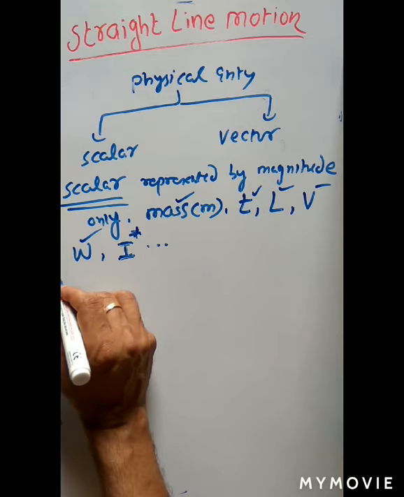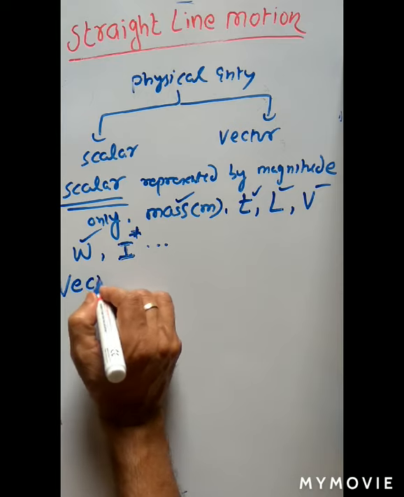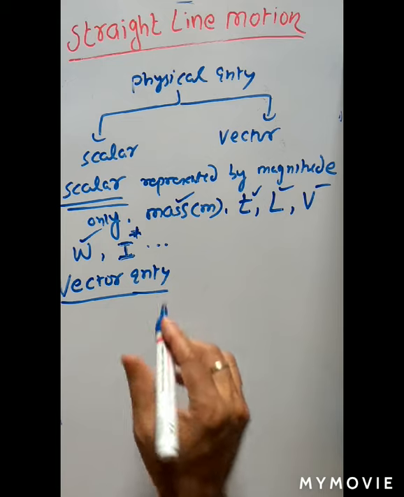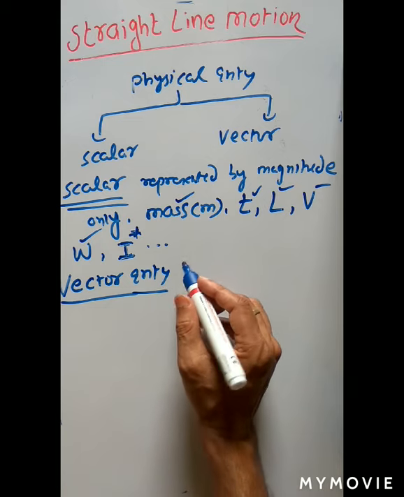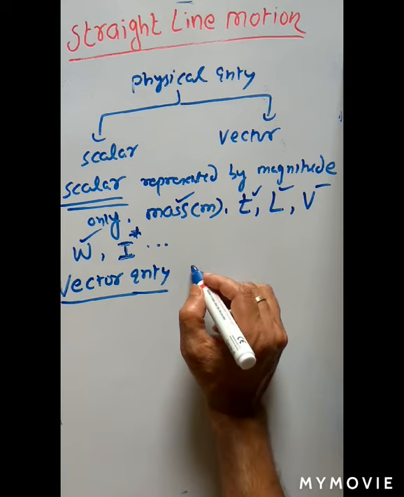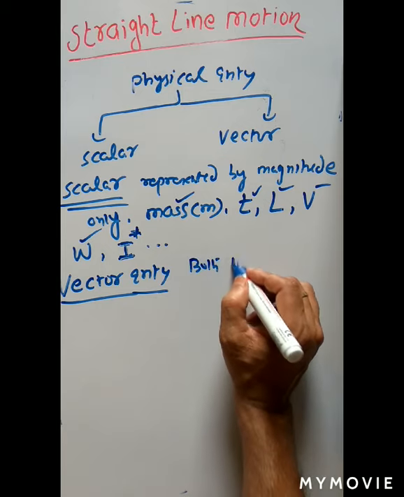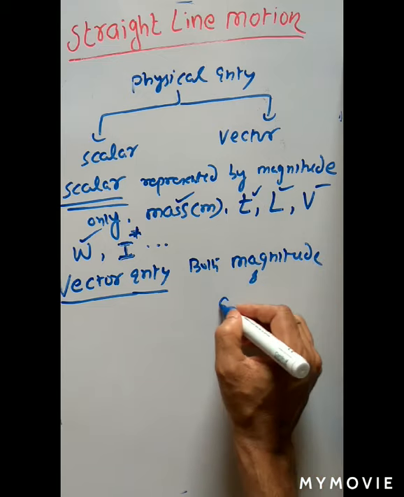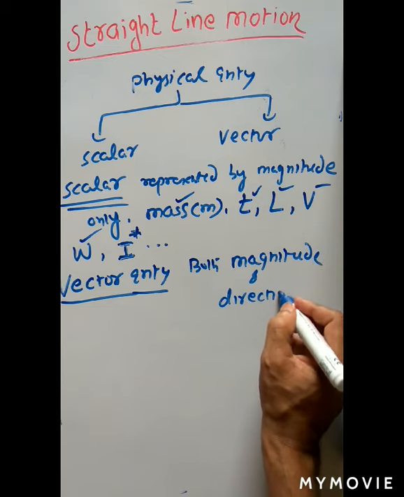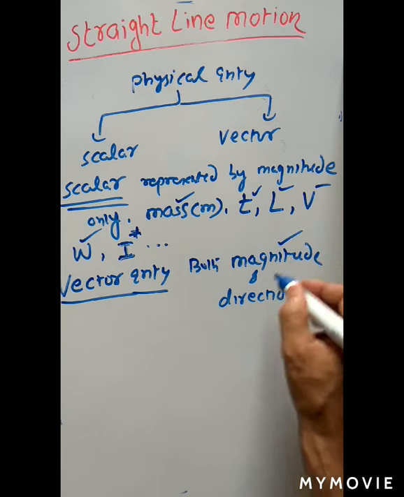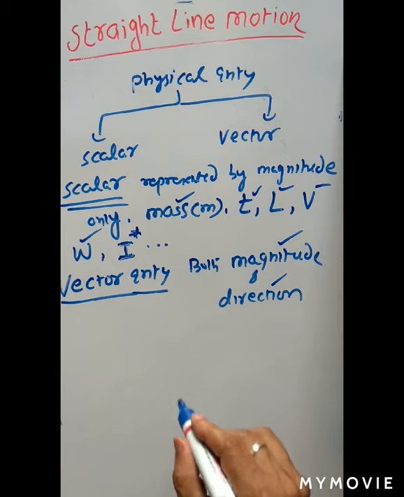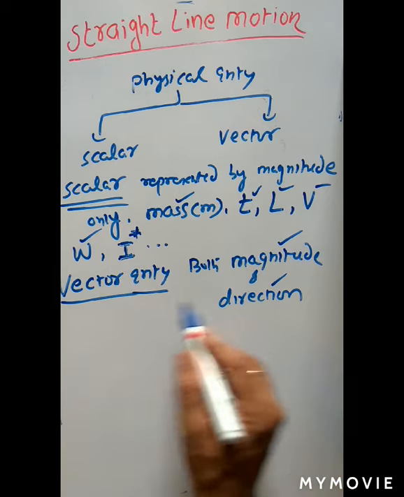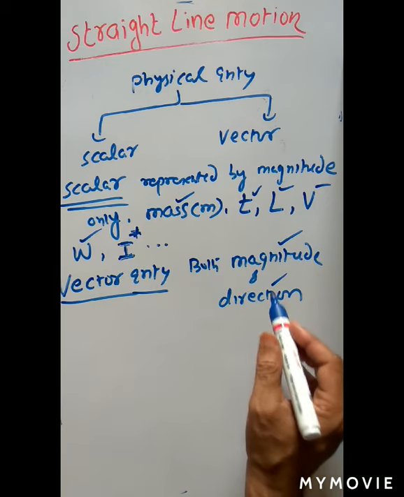So after scalar quantity, we can write vector quantity. What do you mean by vector quantity? Vector quantities are the quantities which are associated with both magnitude and direction. The quantity which is associated with both magnitude as well as direction is called vector quantity. Scalar quantity has only magnitude, but vector quantity has both magnitude as well as direction.